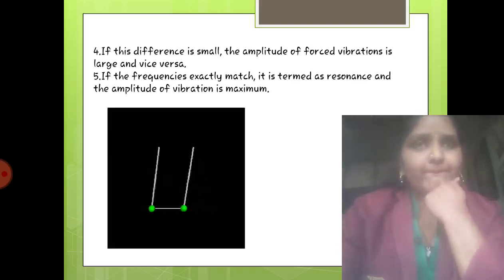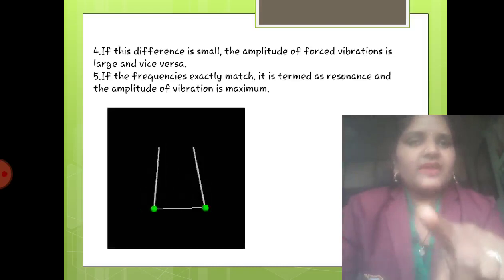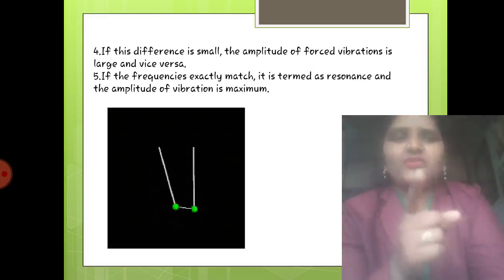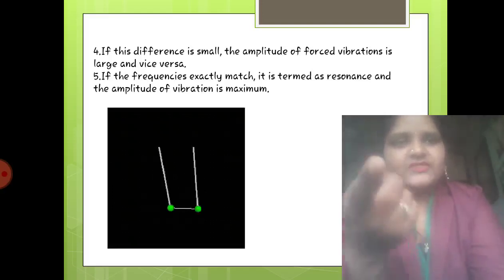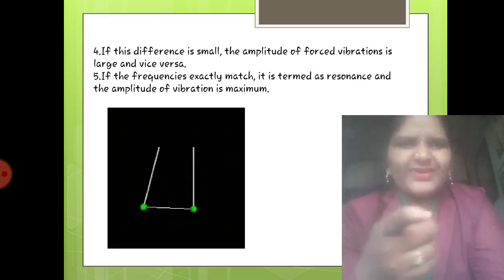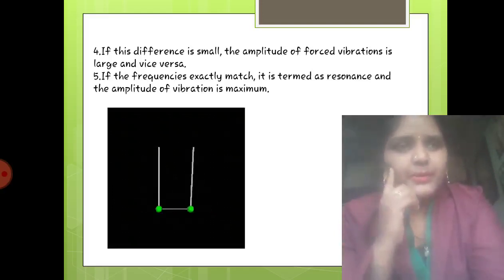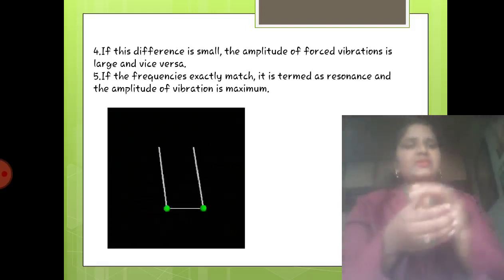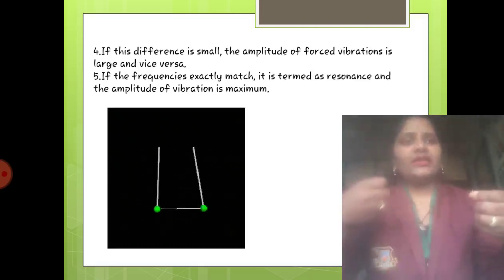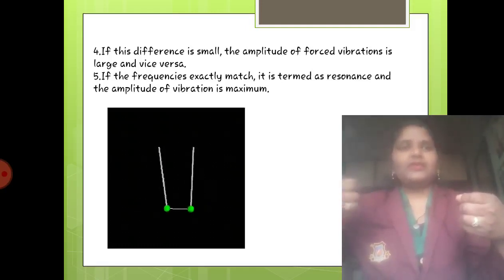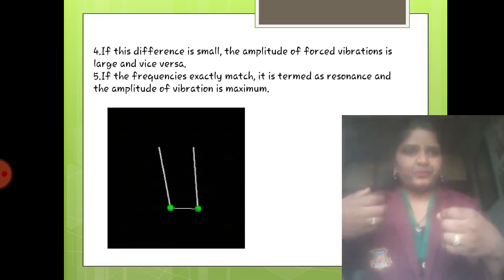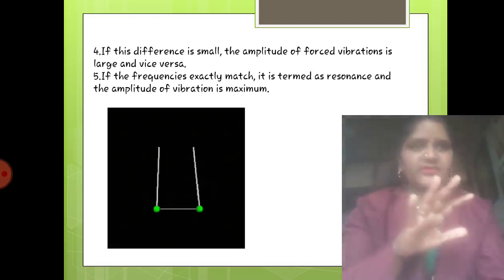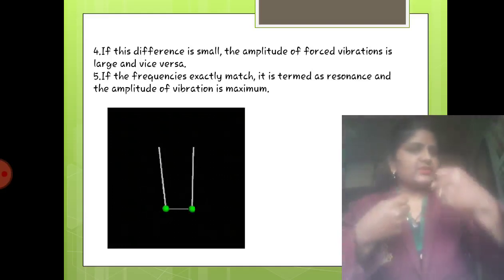So here you can see the example in which we have considered two pendulums, and actually they are not attached to each other. I just got this kind of image in which these two are attached to each other, but just keep in mind that both bobs are not attached to each other. One is having mass m1, second one is having mass m2. This is A, this is B, and these are simple pendulums, these are the spheres.